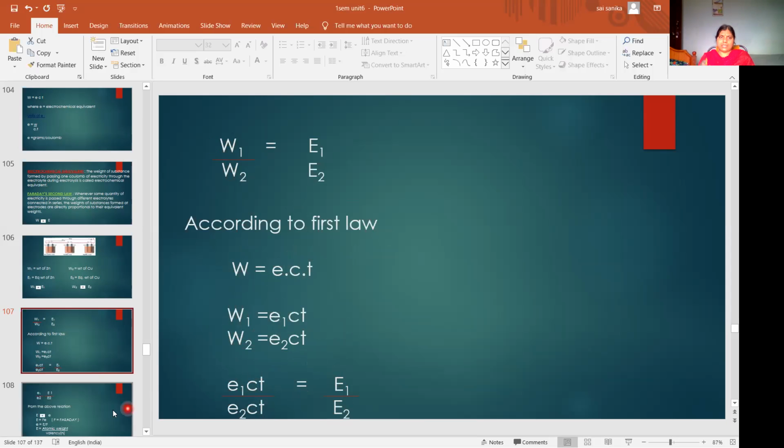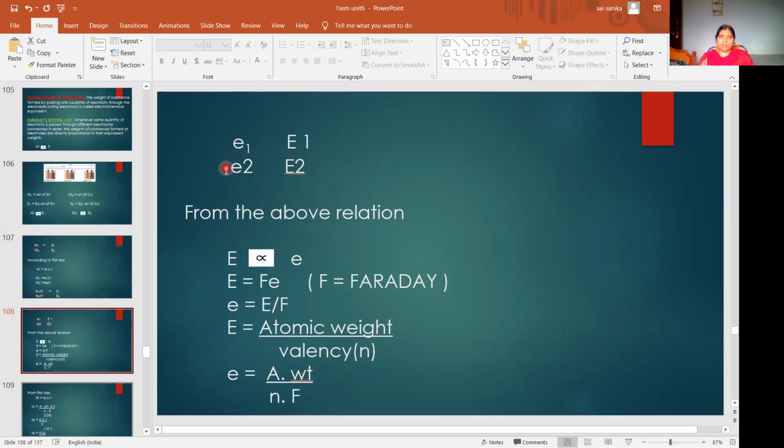CT cancels. So what happens? Small e1 by small e2 is equal to capital E1 by capital E2. So from this above relation, what is the meaning? Capital E is directly proportional to small e. What is capital E? Chemical equivalent. What is small e? Electrochemical equivalent. So chemical equivalent is directly proportional to electrochemical equivalent.